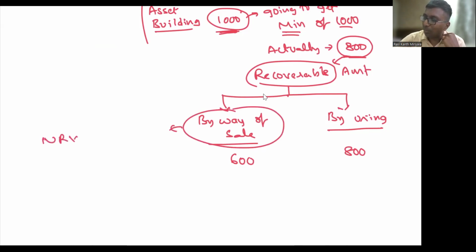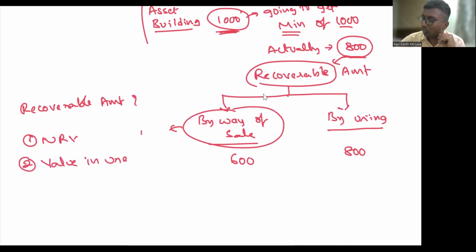So what is recoverable amount? Recoverable amount is nothing but NRV, net realizable value, or value in use, whichever is higher. NRV we derived is 600 rupees, and by using it is equal to 800 rupees. Whichever is higher, so my recoverable amount is equal to 800.